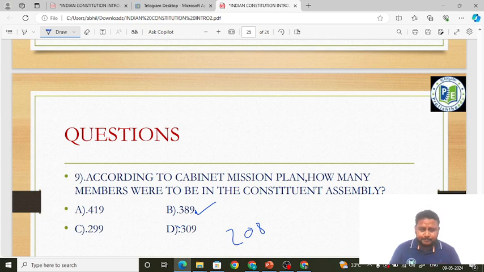This was to be divided between whom? Divided between British Indian provinces, princely states, and British Commissionerate areas. Which were the Commissionerate areas? Remember, friends, it is Delhi, Ajmer-Merwara, Balochistan, and also what? And also it is Coorg, which is in Karnataka.